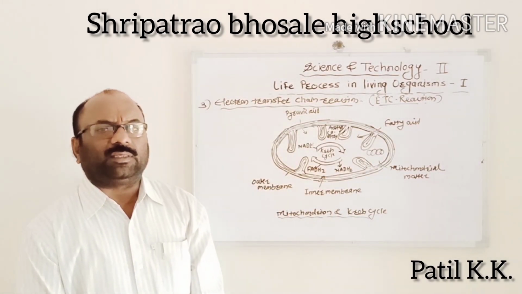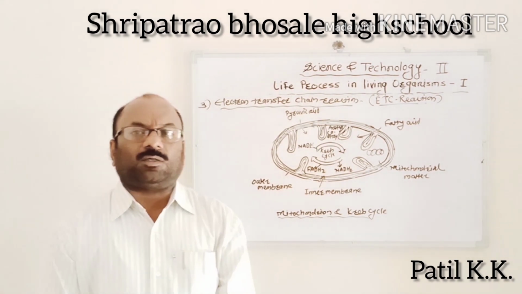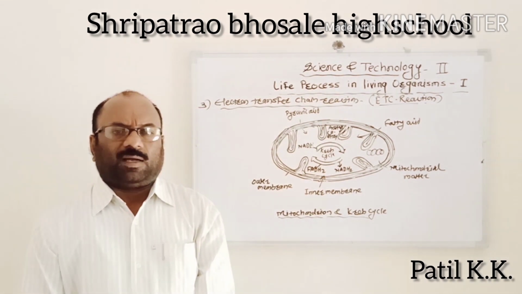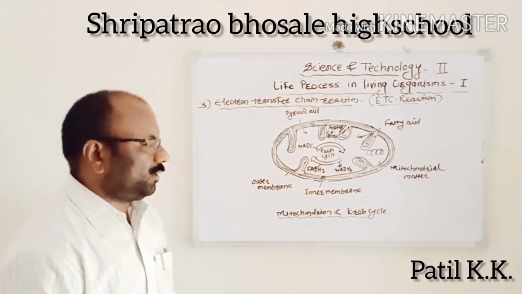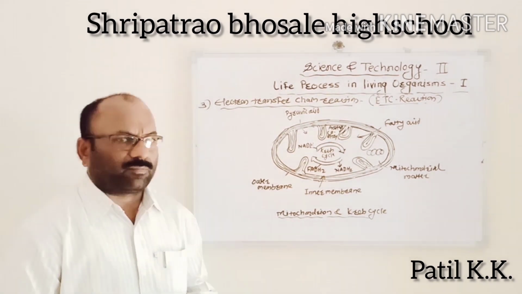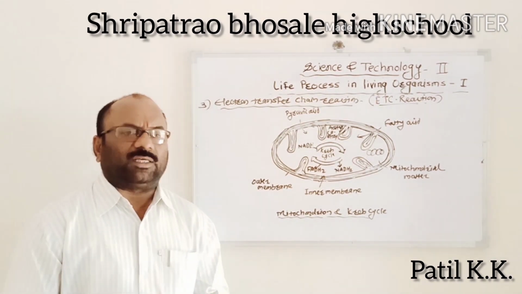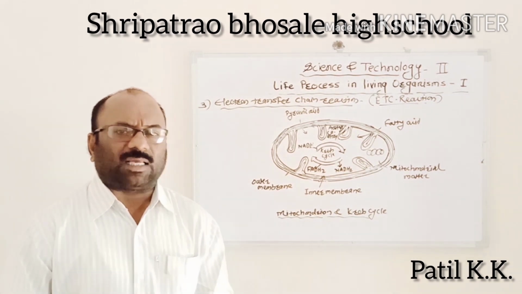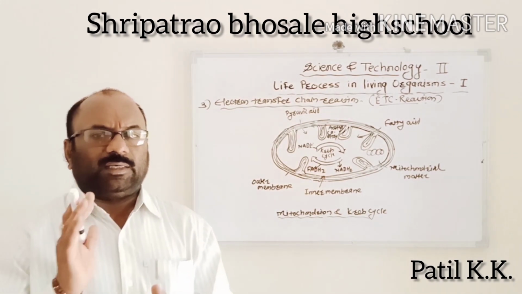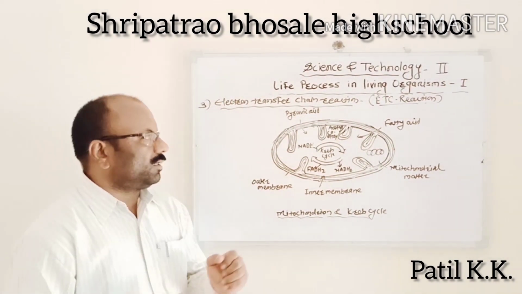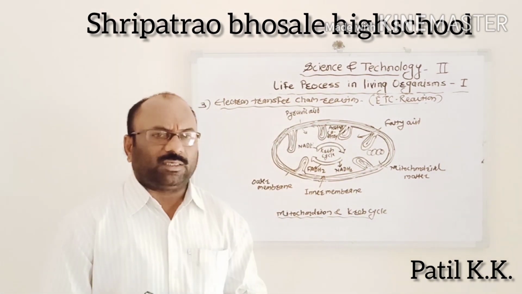The molecules of acetyl coenzyme undergo complete oxidation by the process of the Krebs cycle in the mitochondria, releasing energy. This is the ETC reaction, or the electron transfer chain reaction.